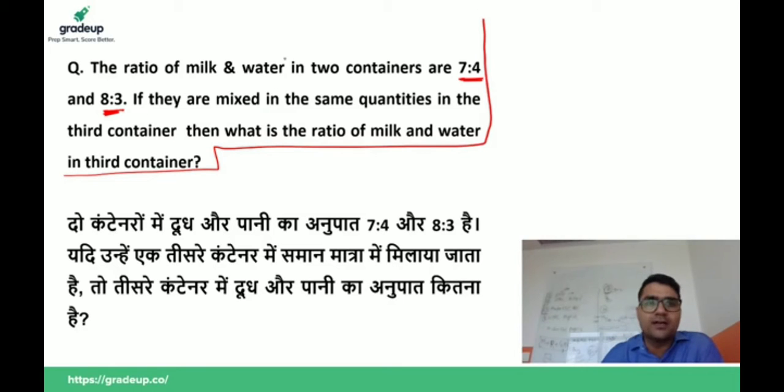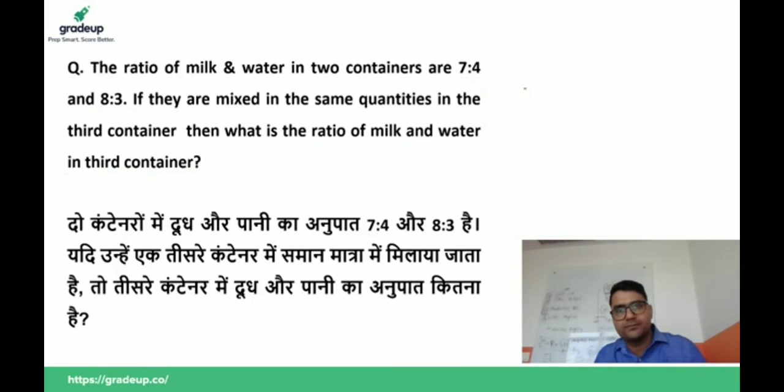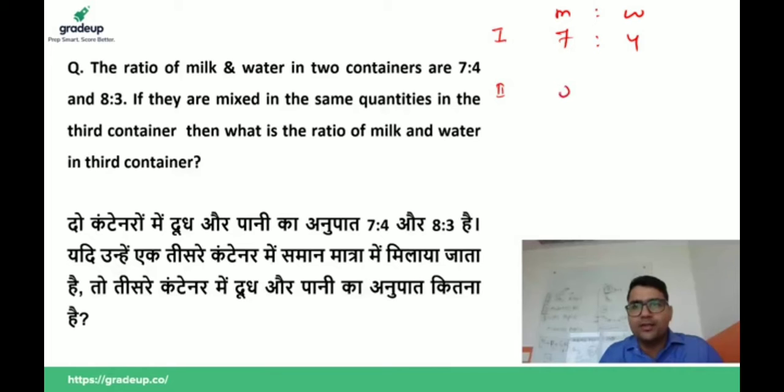So guys, we have two containers, first and second, and here we have the mixture of milk and water in the ratio 7:4 and 8:3. All right, guys. Now listen. In this question, we have been given that the ratio of milk and water in two containers are 7:4 and 8:3. If they are mixed in the same quantities in the third container, then what will be the ratio of milk and water in the third container? So we have to mix these two containers together.